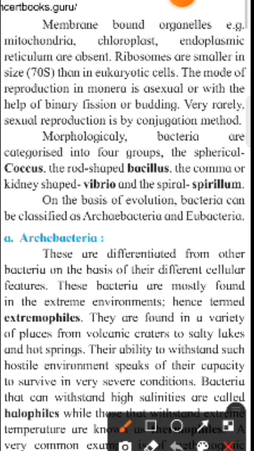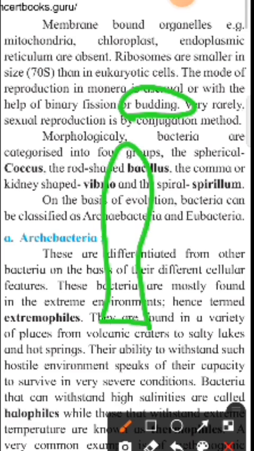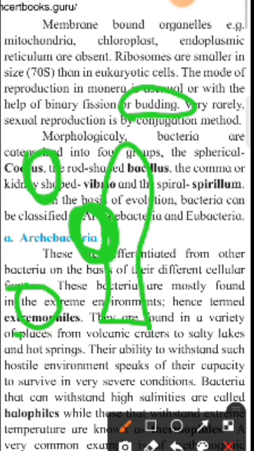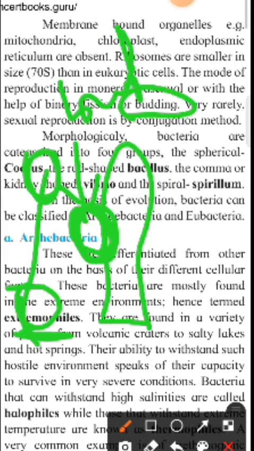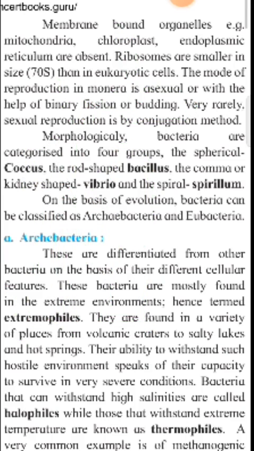Some organisms reproduce by budding. Suppose this is an organism; later when it attains maturity, it gives rise to an outgrowth, called a bud, and it detaches from the parent. When it settles somewhere, it grows into an individual organism. This is called budding.